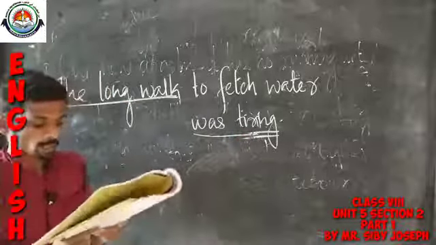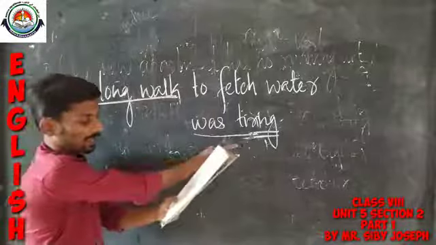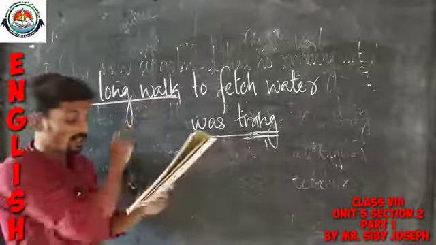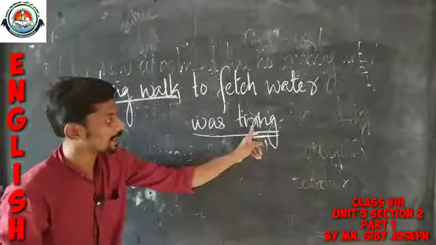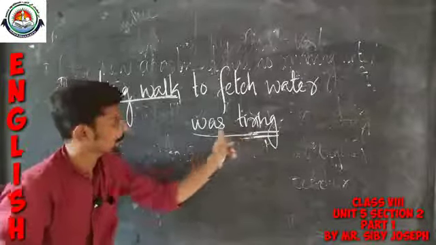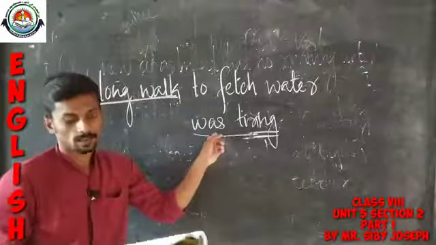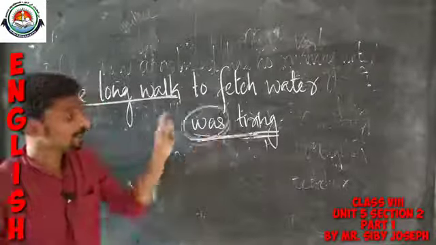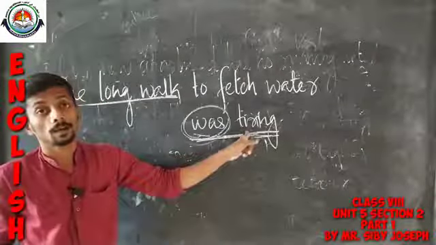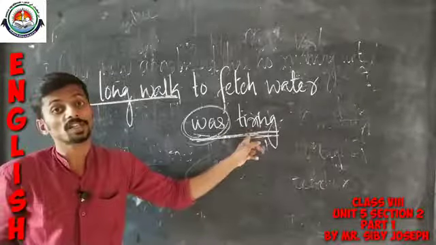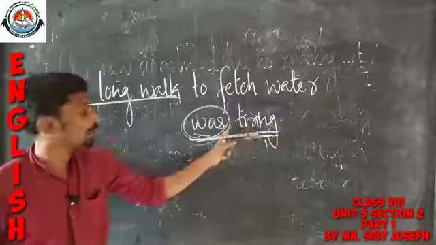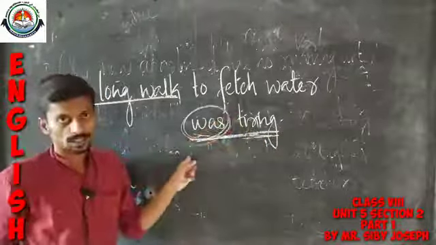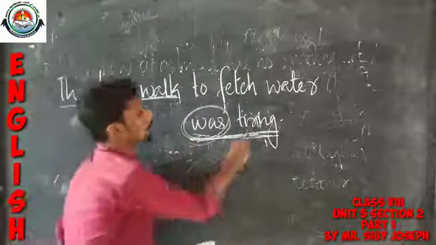Here the present participle tiring functions as an adjective, which is the complement of the verb was. Tiring performs the function of an adjective which is the complement of the verb was, and this is known as a subject complement.